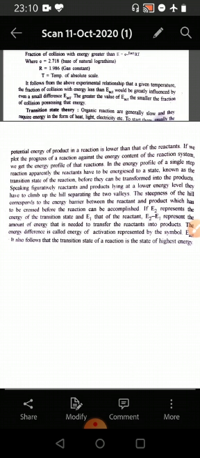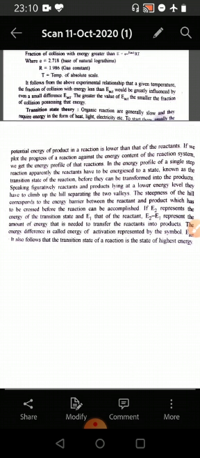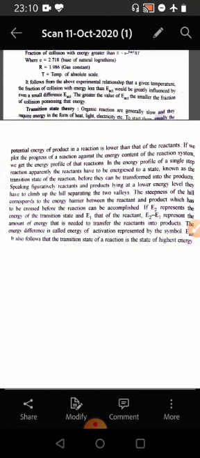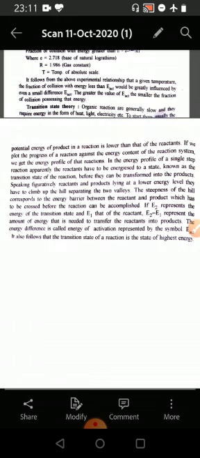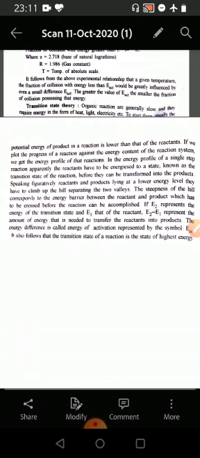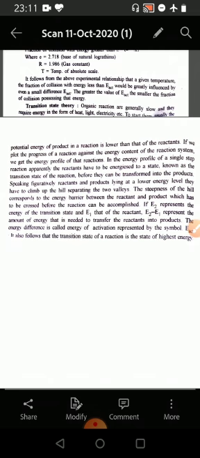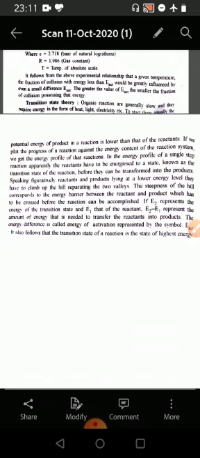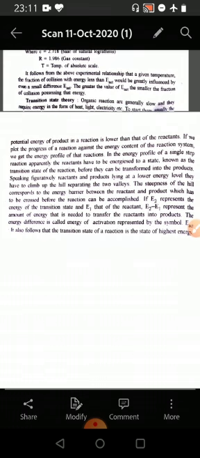In the energy profile of a single step reaction, apparently the reactants have to be energized to a state known as the transition state of the reaction before they can be transformed into the products. Speaking figuratively, reactants and products lying at a lower energy level, they have to climb up the hill separating the two valleys. The crest of the hill corresponds to the energy barrier between the reactants and the products, which has to be crossed before the reaction can be accomplished.